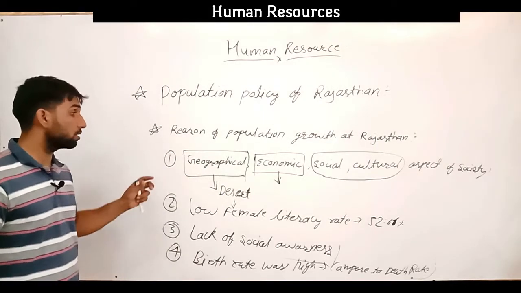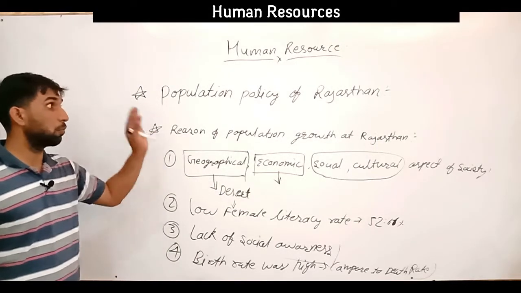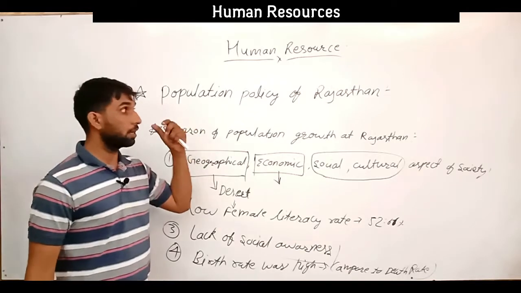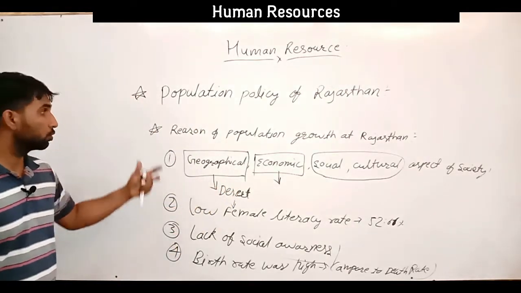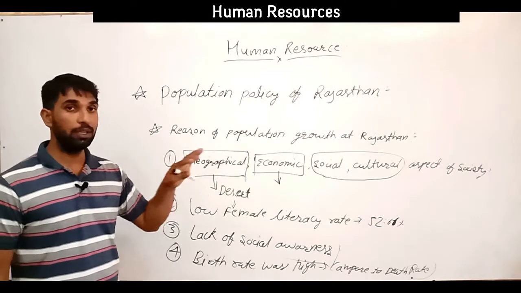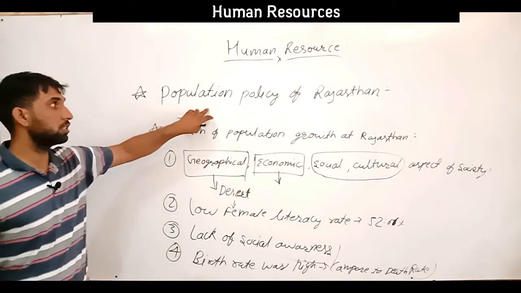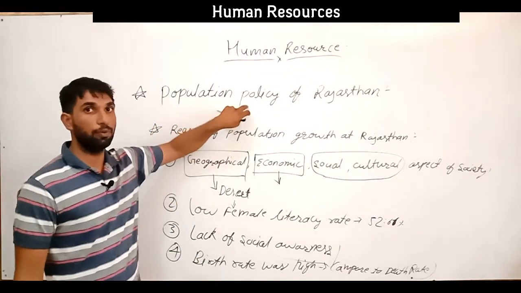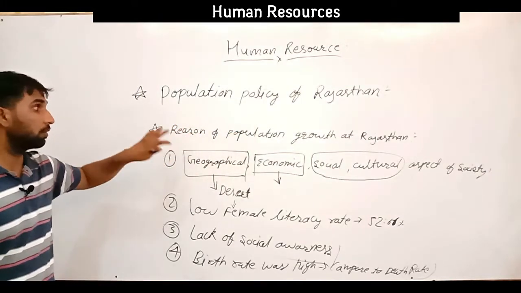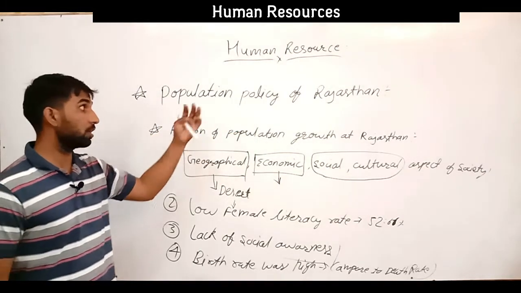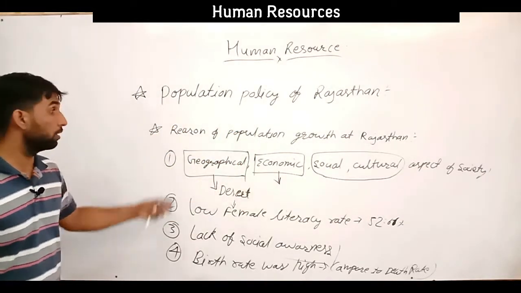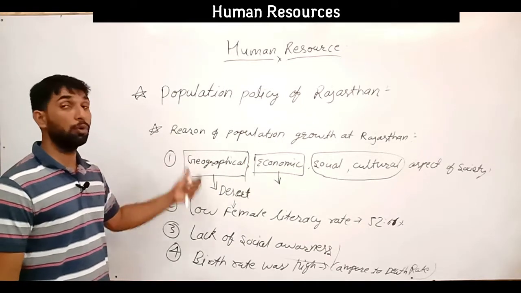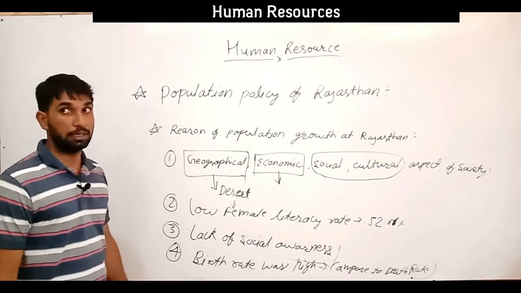These are the reasons taken up by the population policy of Rajasthan, through different measures, so that population growth will be reduced. So what are the measures taken by the population policy of Rajasthan to eradicate the reasons for population growth at the Rajasthan level?